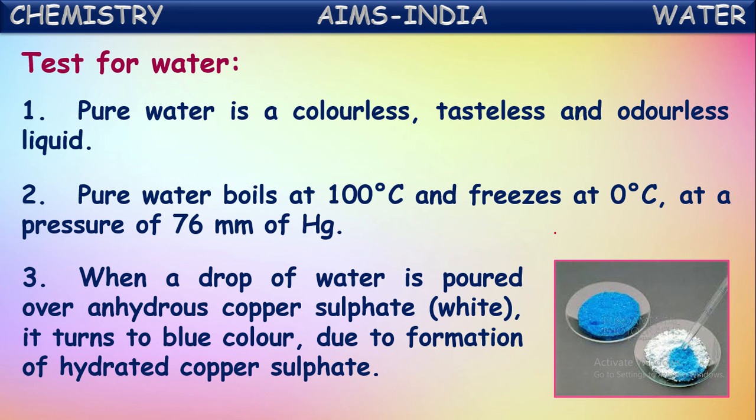Whether the given colorless liquid is water or not, we can test with anhydrous copper sulfate. If you add one drop of the given liquid to the anhydrous copper sulfate and it turns blue, we can say the liquid given to us is water. These are the tests for water.